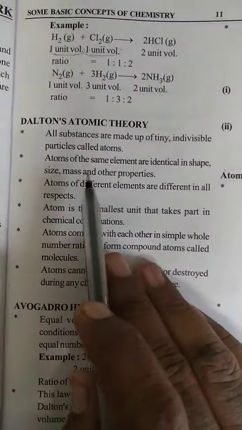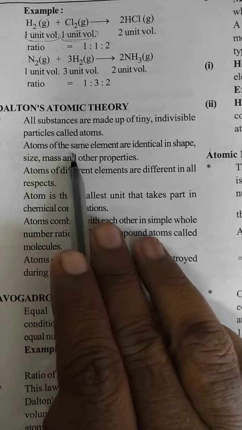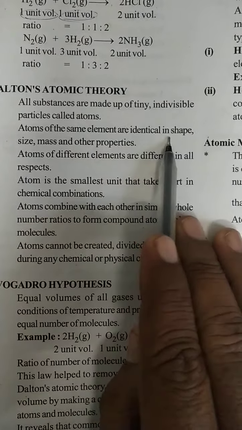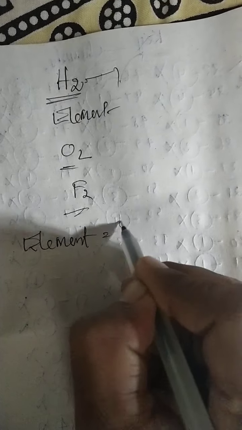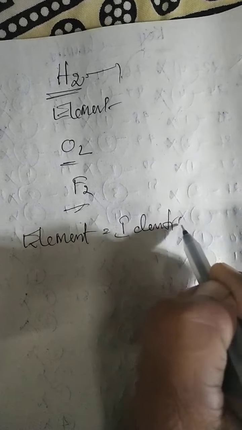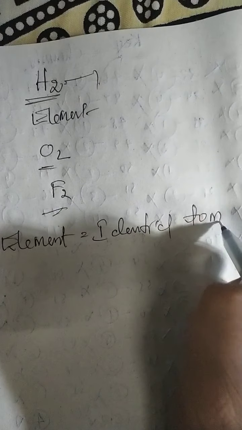See here, what is the second statement? Atoms of the same element are identical in shape, size, mass and other properties. For example, see here, H2 is an element, O2 is an element and F2 is an element. So in this elementary form, what is the element actually? Element is nothing but identical atoms.